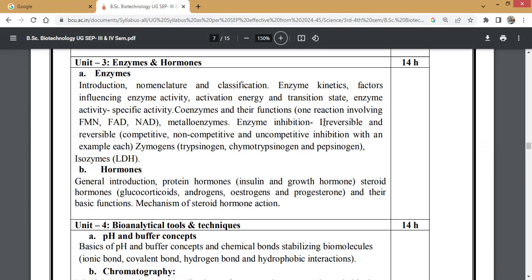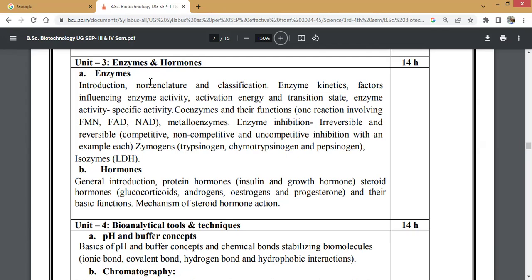Here you need to study irreversible and reversible inhibition. Under this, focus on competitive, non-competitive, and uncompetitive inhibition with an example each. Then zymogens: trypsinogen, chymotrypsinogen and pepsinogen, then isozymes, and LDH you must study.